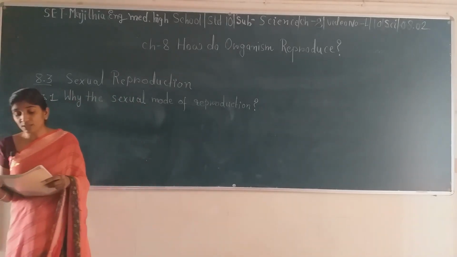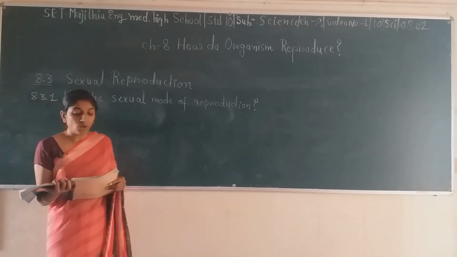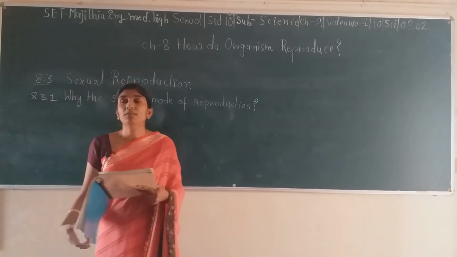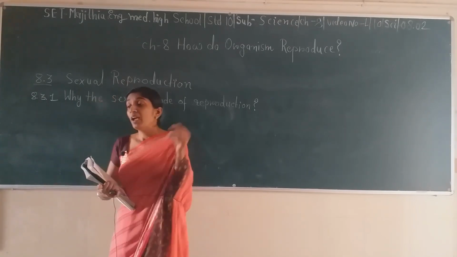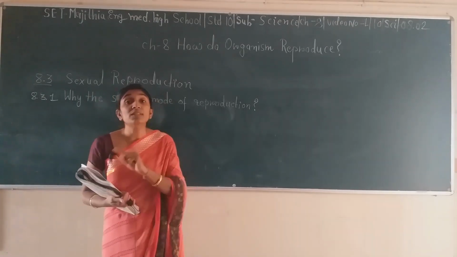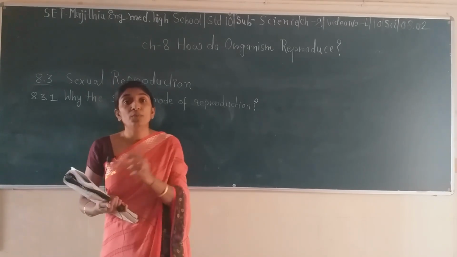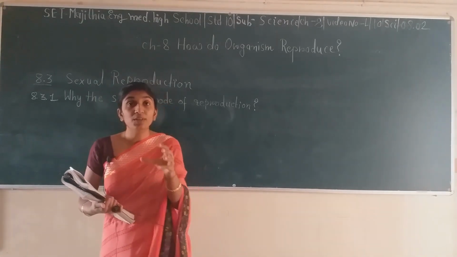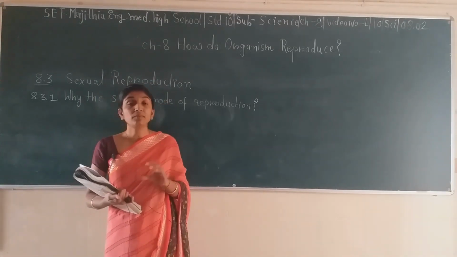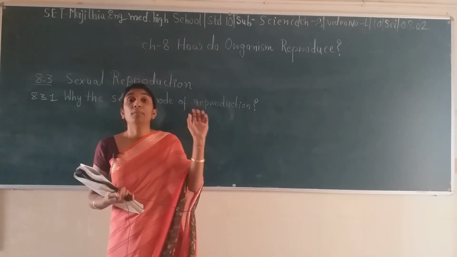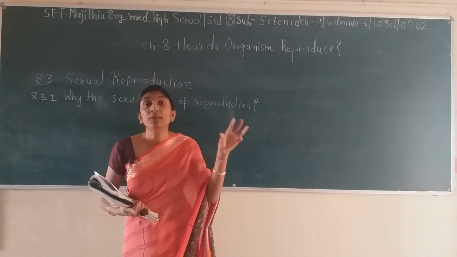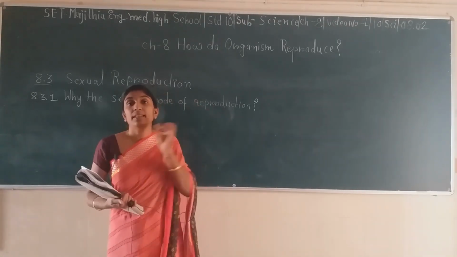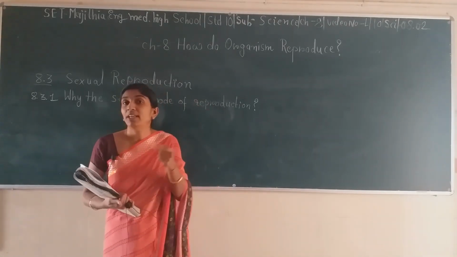How many ways can we think of for solving this difficulty? How can we think about it? Like it will choose the best out of the two which is available. Like if male gametes are there, female gametes are there, certain features are more dominant in male and certain features are more dominant in female.